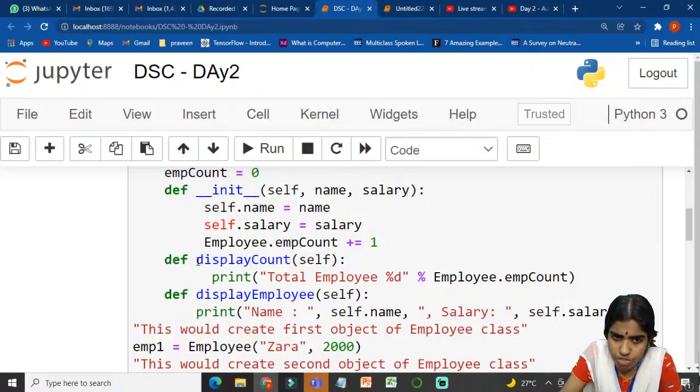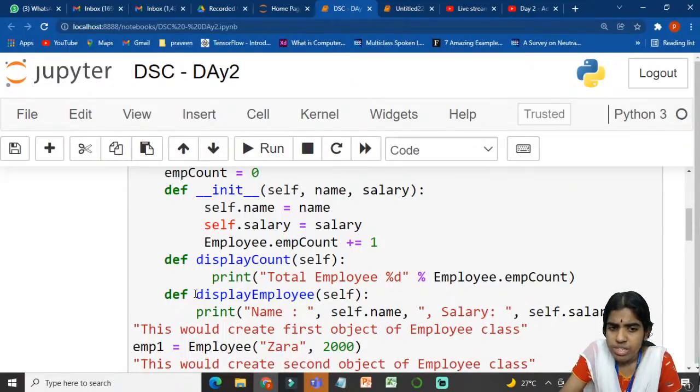After this, def is the keyword for defining a user defined function. I am using a function called display count. Self denotes the instance of my class. I am trying to print how many employees are present in my organization, so within double quotes I give Total Employee, followed by Employee.mcount. Whenever I add a new employee, it will print the number of employees present in my organization.